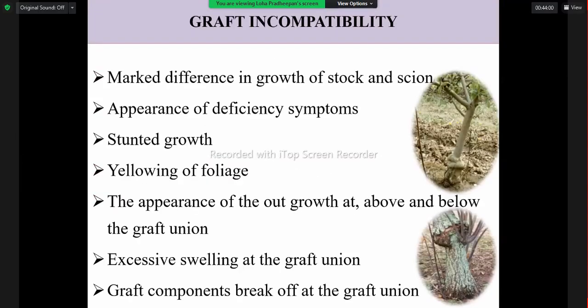So these are some symptoms we can see of incompatibility in the grafted or budded portion.